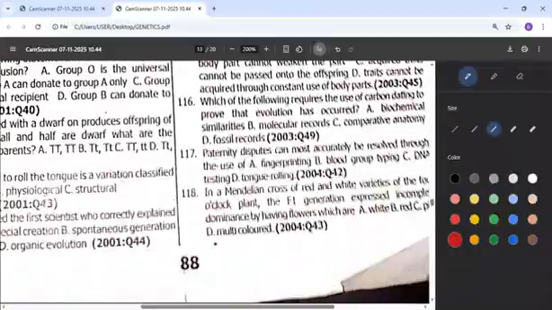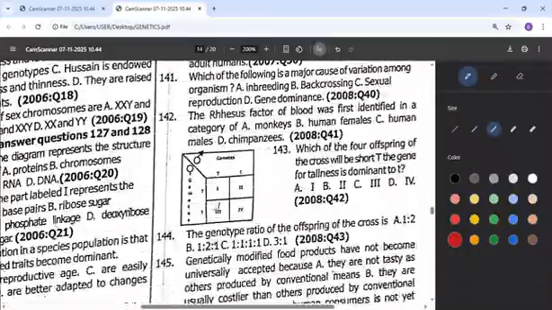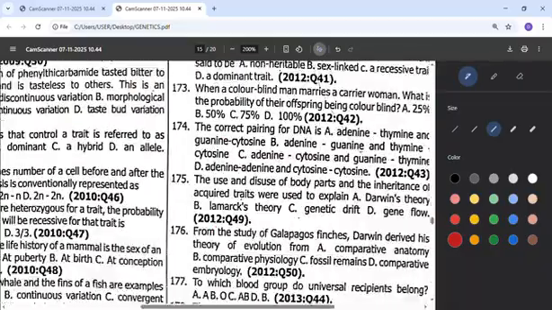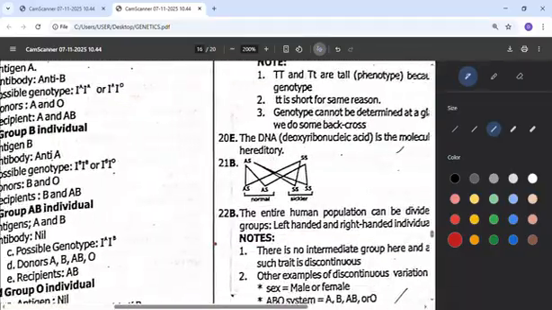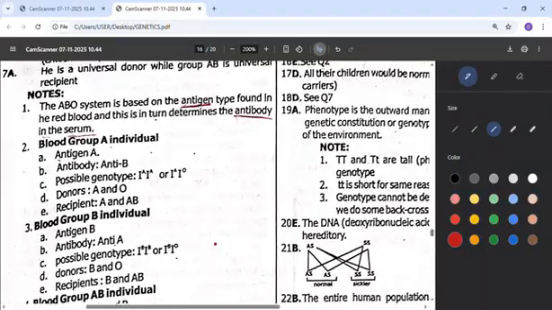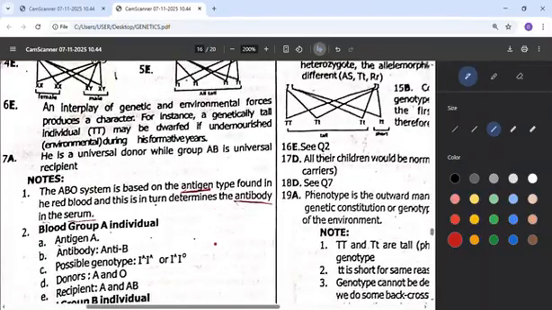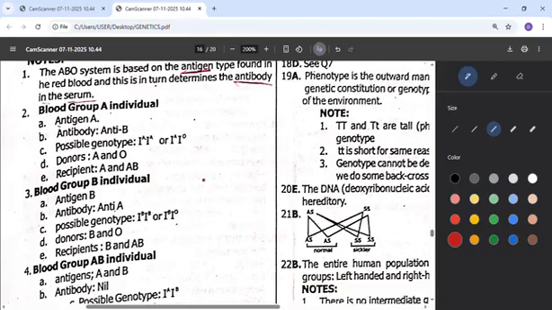They are explained side by side to give a better explanation. As you can see from this drawing, everything is listed here, the antigen and the antibody. From here, anybody that has blood group A has an antigen A on that person's body.